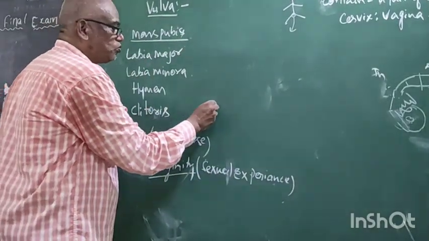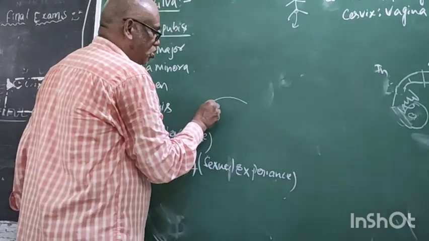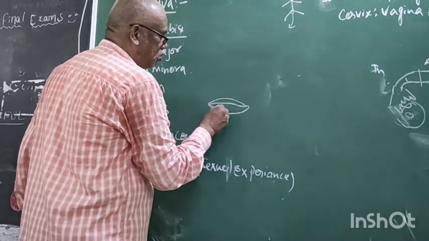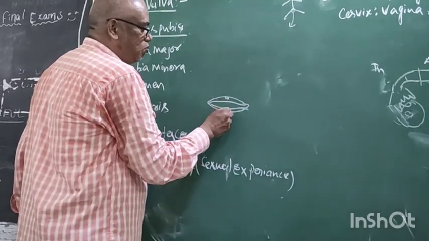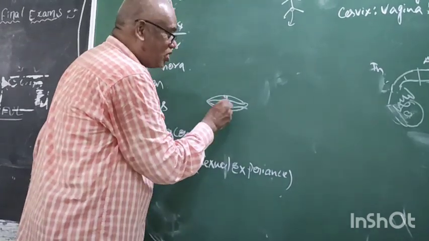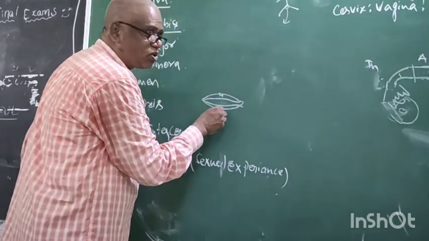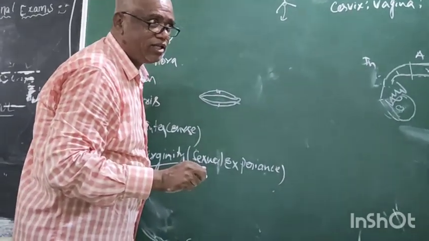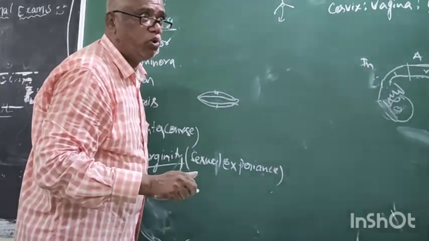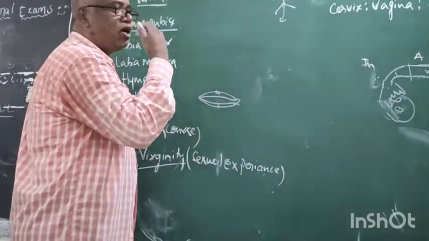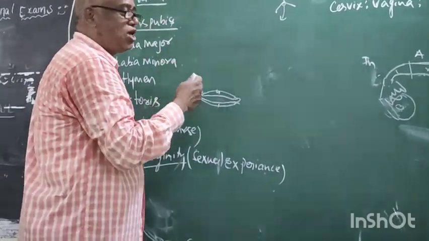This is our mouth. It is the lips: the upper lip and the lower lip. The gap between the two lips is called the mouth. The mouth is the aperture or pore between two lips. Right. Now this is horizontal.